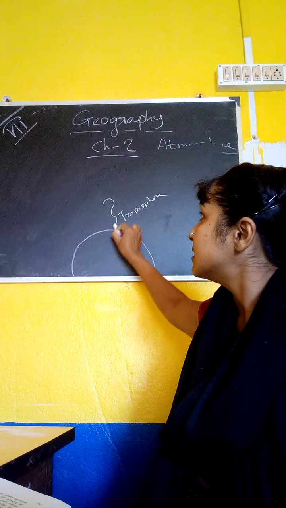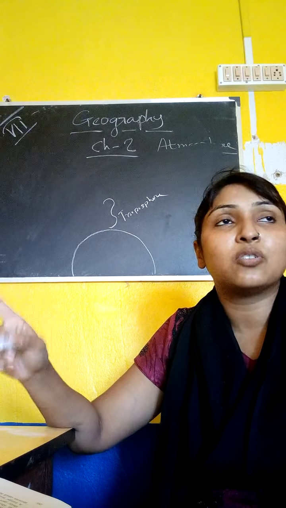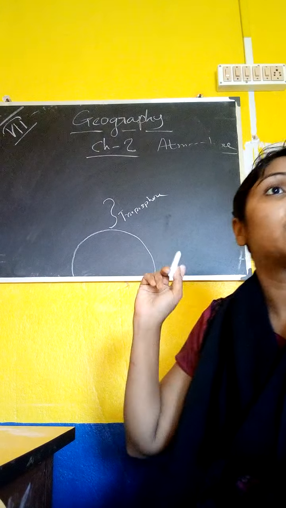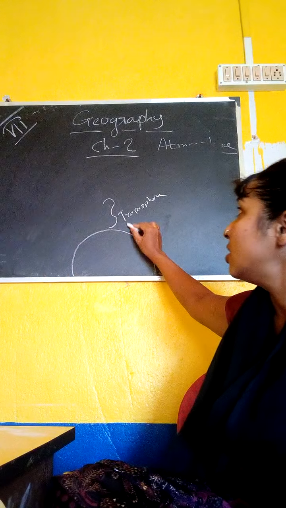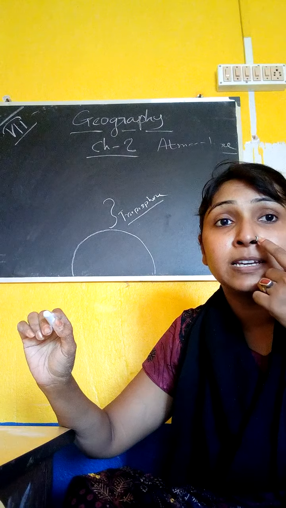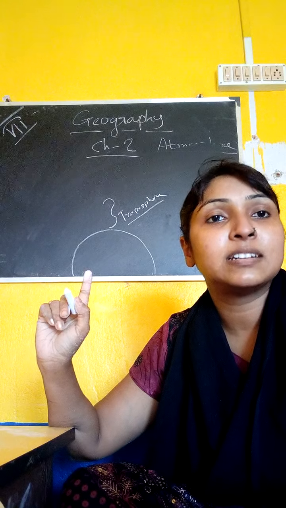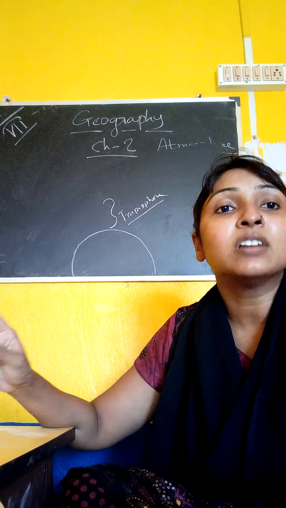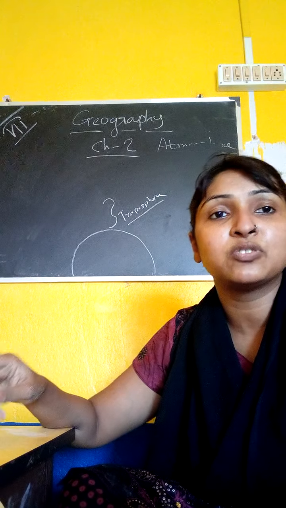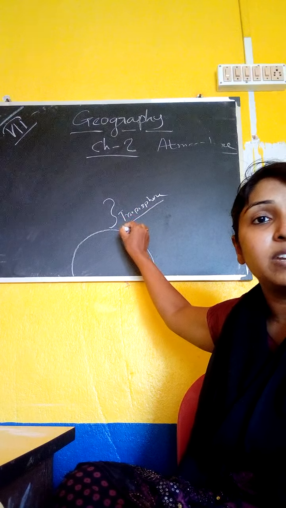It covers 16 kilometers over the equator and 8 kilometers over the polar areas. So this layer is called the troposphere. It is the densest layer of the earth, because most of the particles, or most of the composition of the atmosphere, are present in this layer. Okay, we also live in this layer.